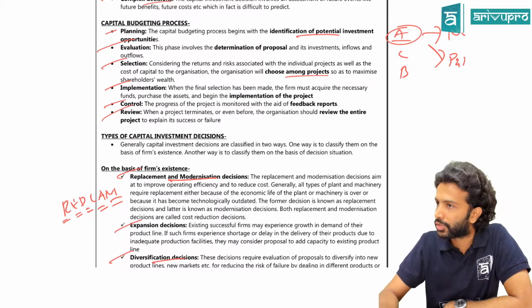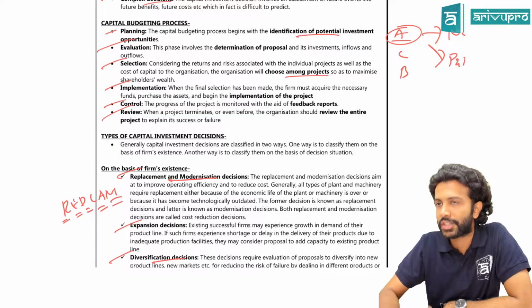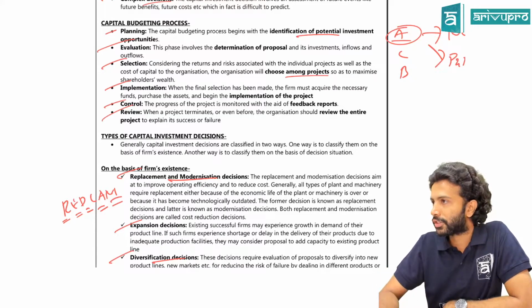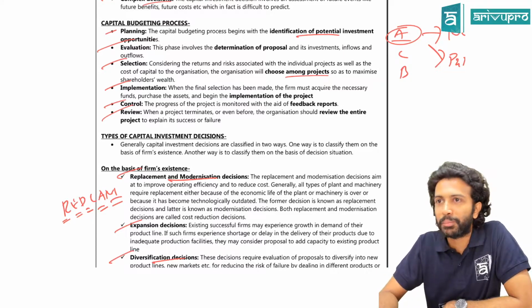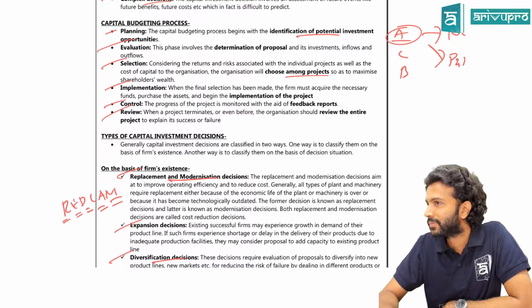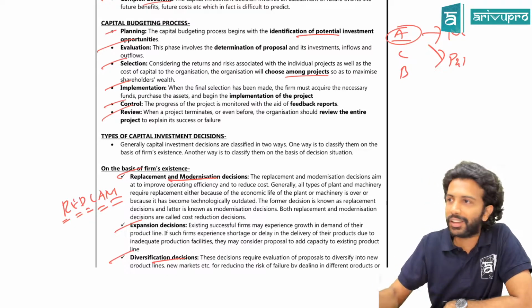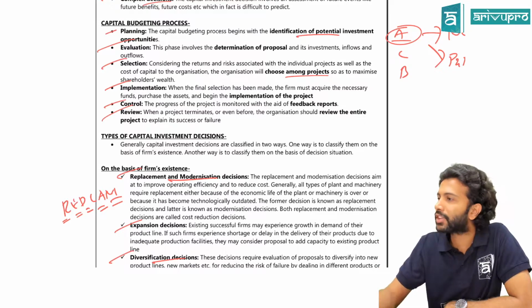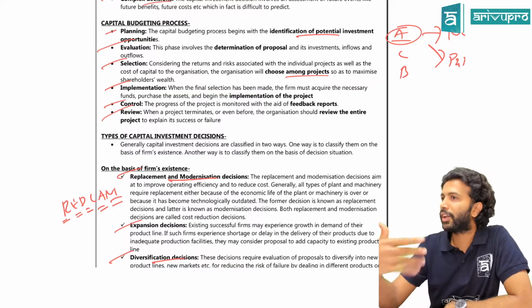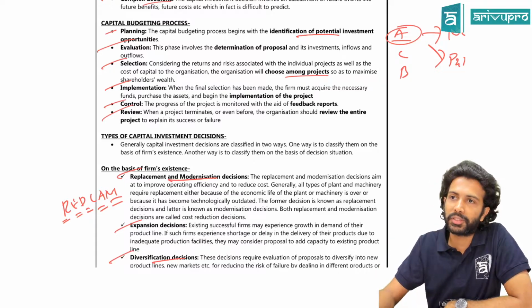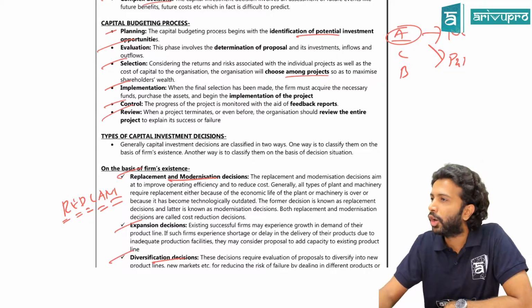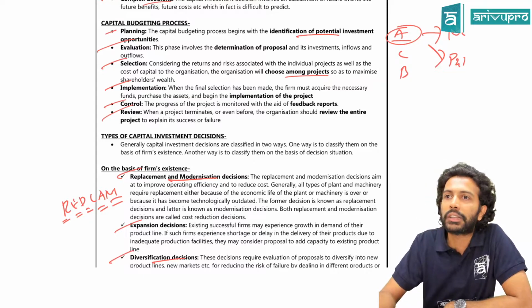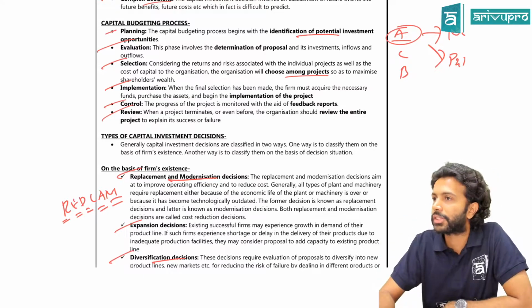That is the implementation stage. Next is the control stage. I expected 30 people to come, but only 3 people came. That happens in your control stage, continuously reviewing your reality against the budgets. Last one is review. After 1 year, I will review my performance, whether I made a profit or a loss, whether my project is a success or a failure. That is your capital budgeting process.